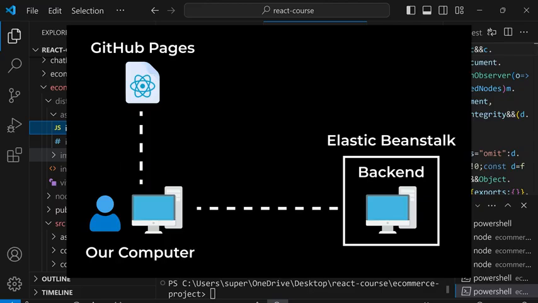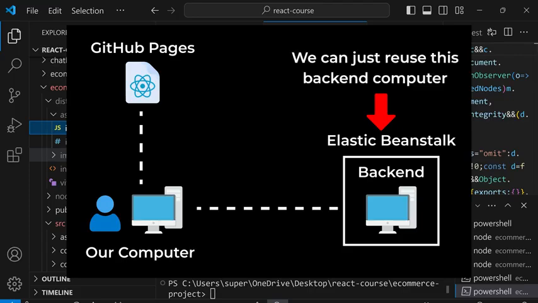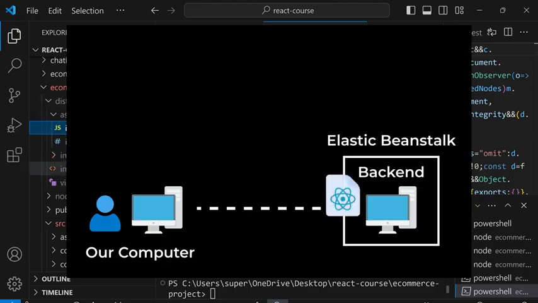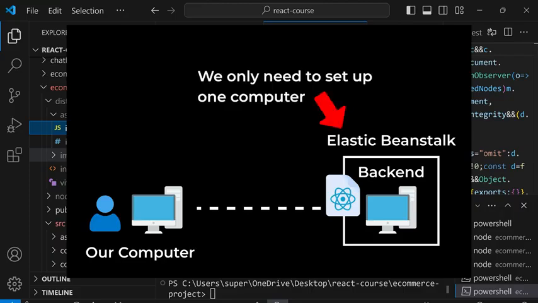However, notice in our current setup that we already have this backend computer that's running in Elastic Beanstalk. So we can just reuse this backend computer. We can put our React code into the backend computer, and our browser will download the React code from the backend computer. So this is a common setup, and it simplifies our setup because now we only need to set up one computer.